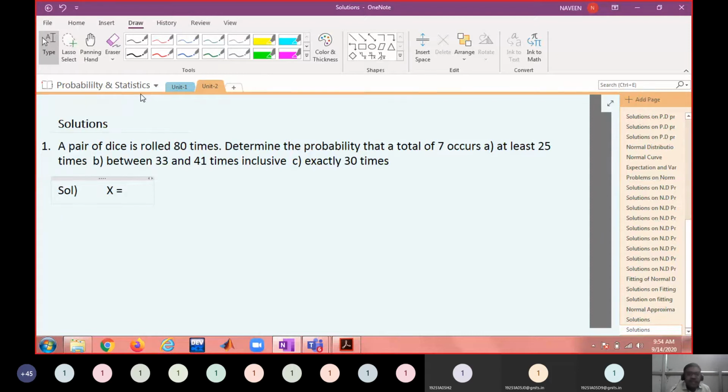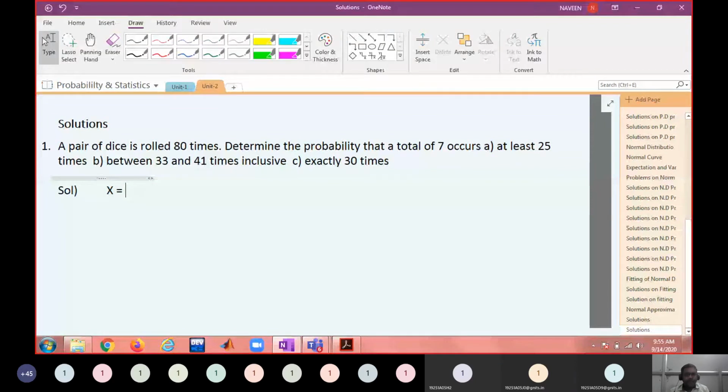What is your random variable? It is asking about the probability of a total of 7. When you throw a pair of dice, what is the minimum value of the sum and what is the maximum value? Minimum is 2, maximum is 12, 6 plus 6. So whenever I throw a pair of dice, I can get a value ranging from 2 to 12. If you are rolling the dice 80 times, out of 80 times, what is the probability of 7 occurring at least 25 times? That is the question. So how do you define the random variable?